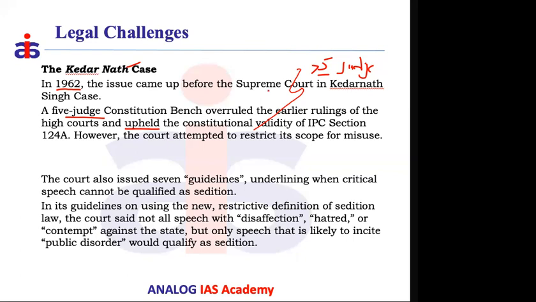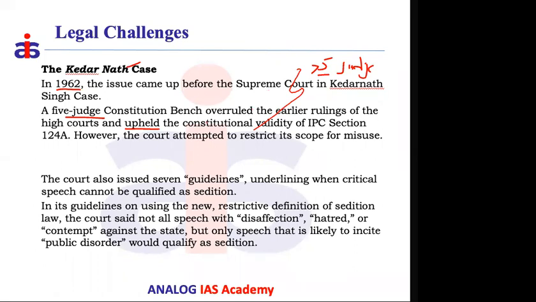To interpret whether a law passed by Parliament or a state legislature is right or wrong, the Supreme Court constitutes a bench of a minimum of 5 judges, and anything 5 or more indicates a heavy constitutional interpretation.